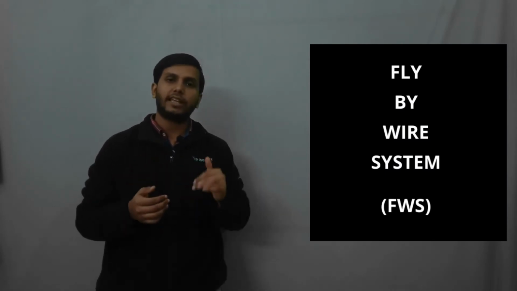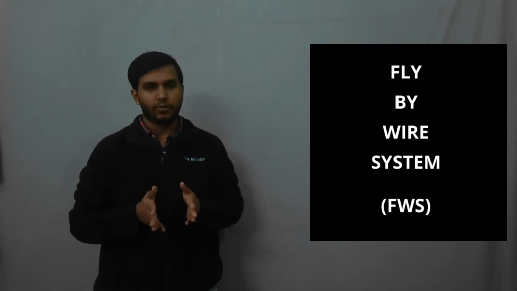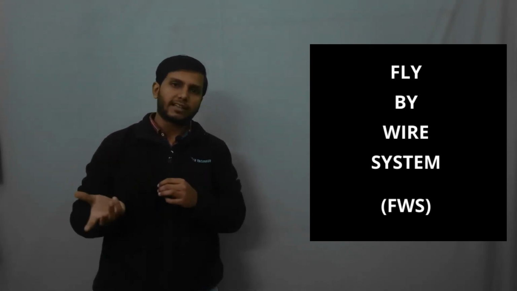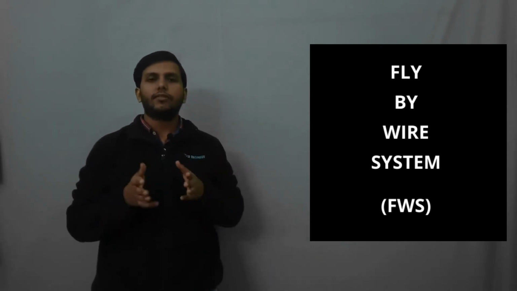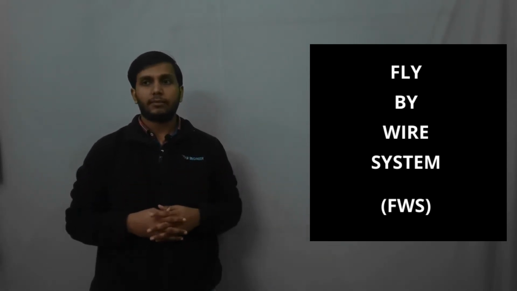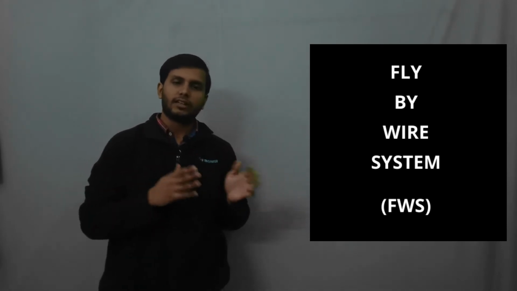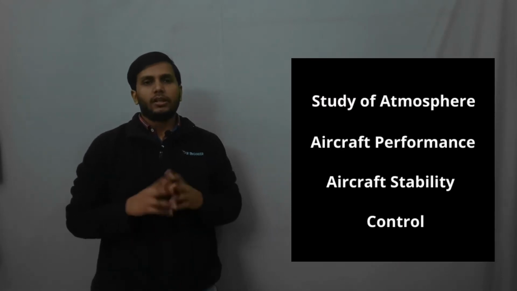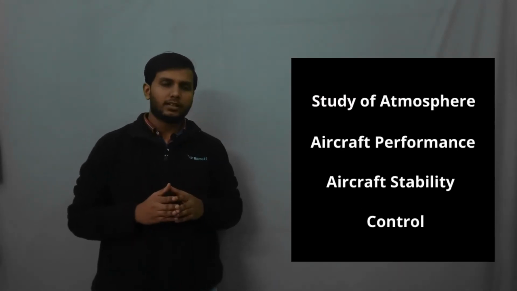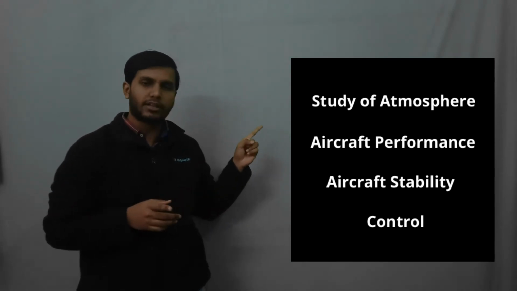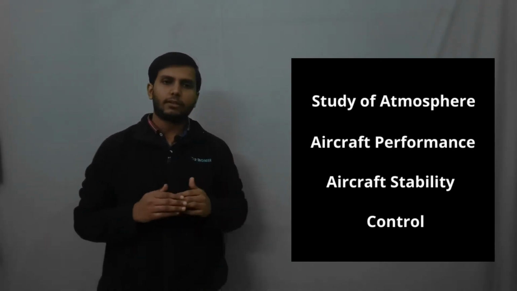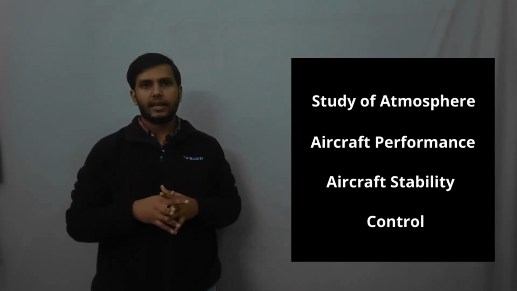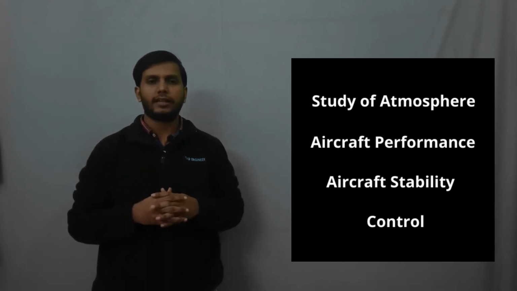I am again repeating it, fly-by-wire system, FWS. Fly-by-wire system means the aircraft is flying with the help of wires. That means electronics engineering or avionics. That's why computer science engineering and aircraft engineering, or electronics engineering and aircraft engineering, are all correlated. Now if you see the portions of aircraft stability and control, there will be such things as Bode plots and Nyquist plots and various other criteria where you will get that information.